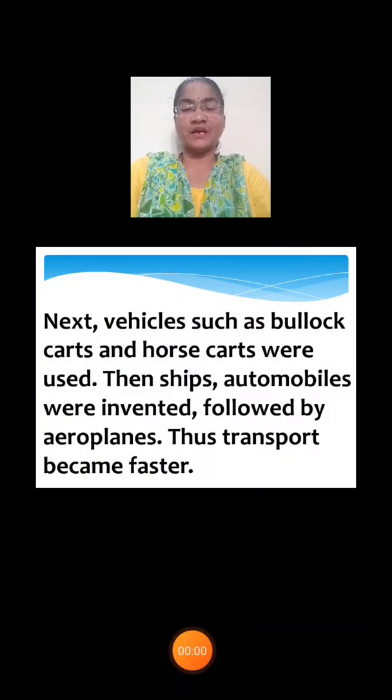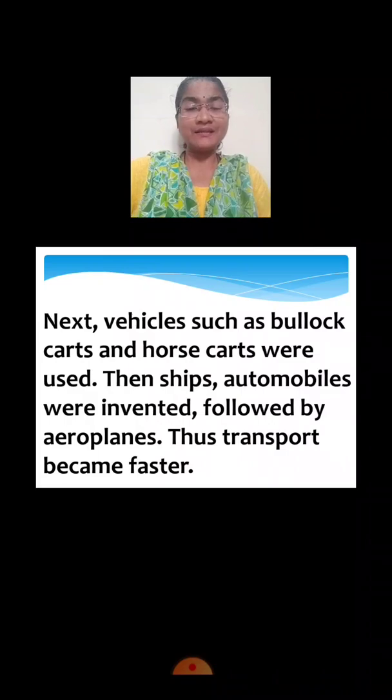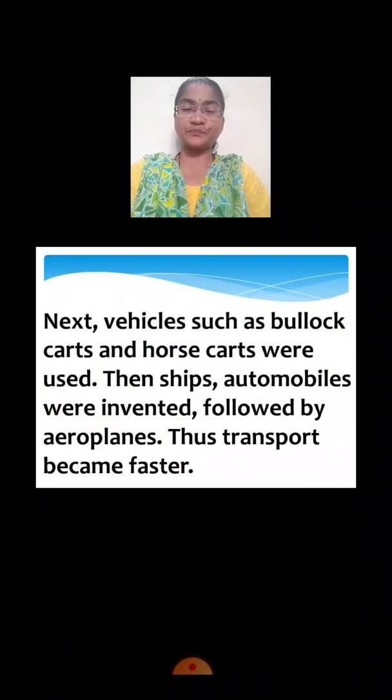Next, vehicles such as bullock carts and horse carts were used. Man started using bullock carts and horse carts for transportation, for carrying goods from one place to another, and people also started traveling from one place to another using bullock carts and horse carts.